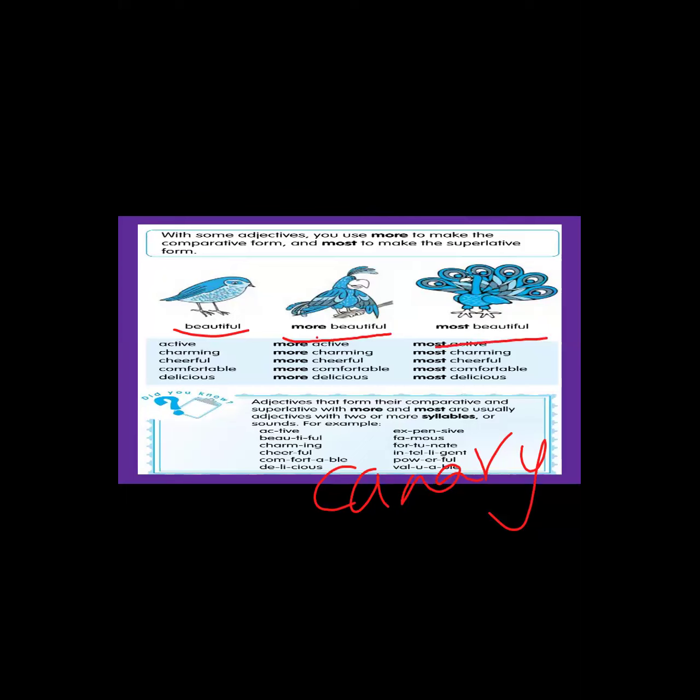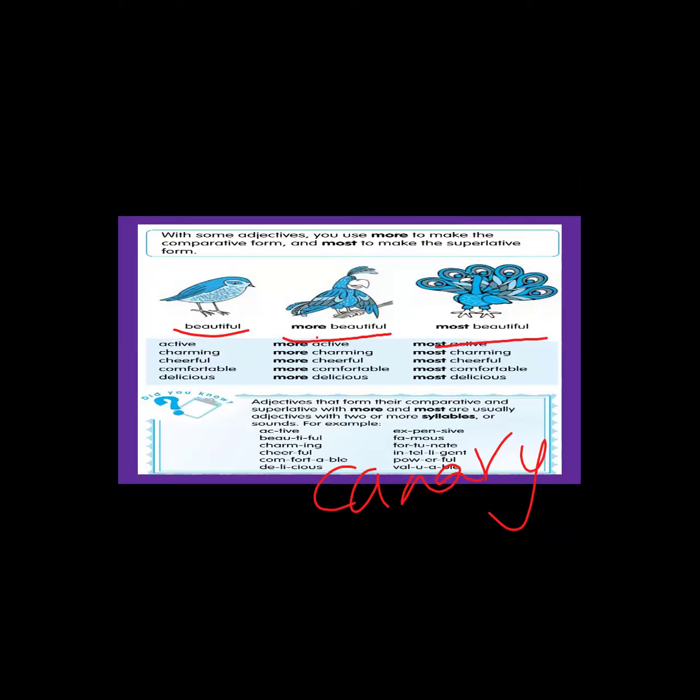Then I'm saying the peacock is the most beautiful of them all. Peacock is the most beautiful bird.